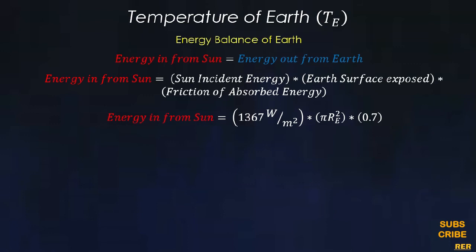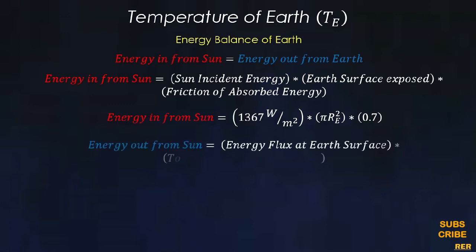To calculate that energy in from the Sun, the incident energy is the solar constant. For that the value is 1367 watt per meter square, and the Earth's surface exposed towards the Sun is pi Re square, where Re is the radius of the Earth, and the average fraction of absorbed energy by various surfaces of the Earth we take as 0.7. Now energy out from the Earth we calculate by using this expression, energy flux at Earth's surface times the total surface area of the Earth.